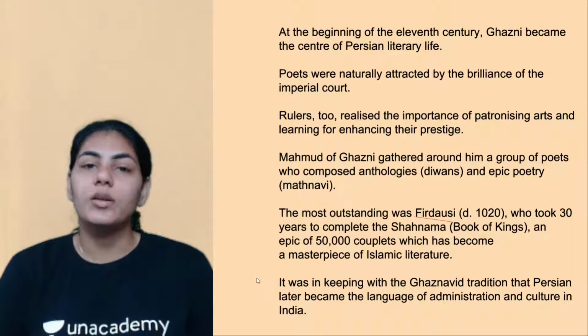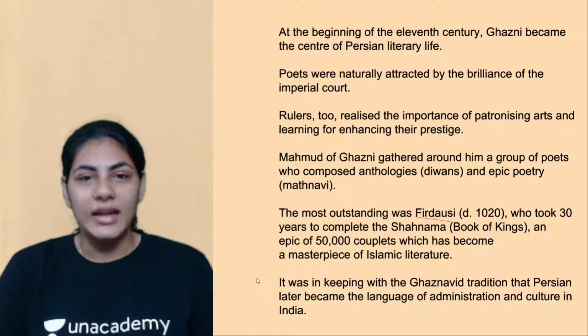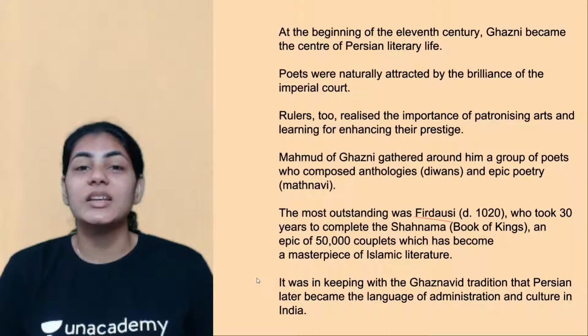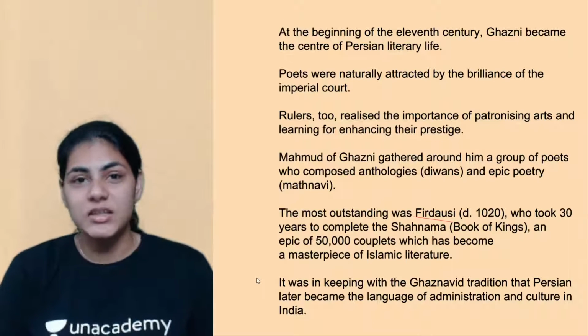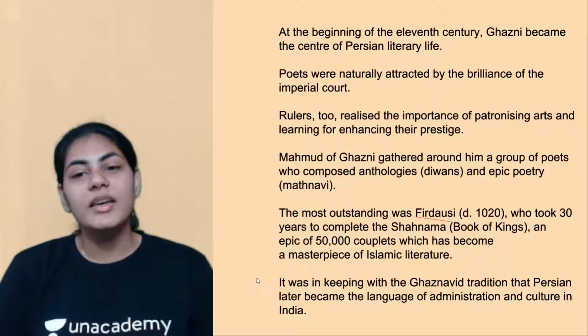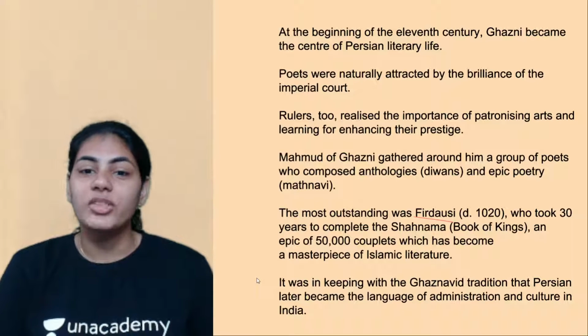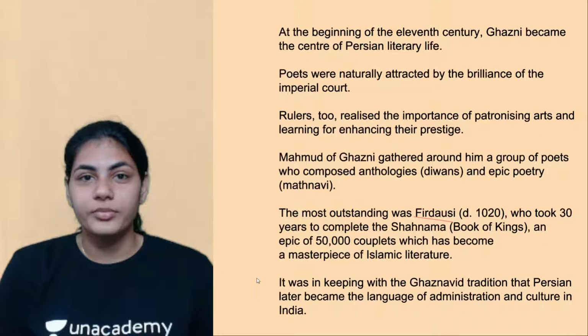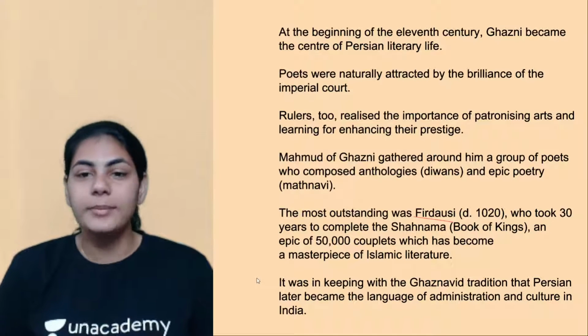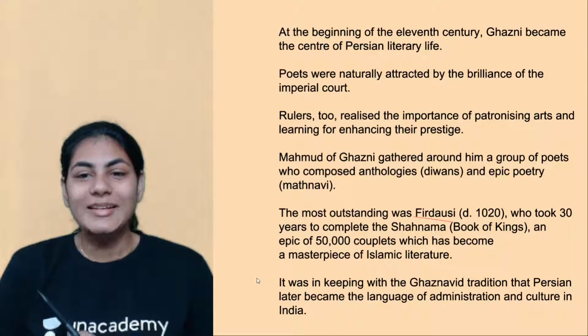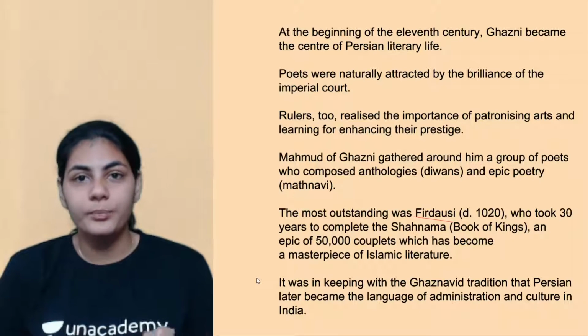He died in the year 1020, but nonetheless, before his death, he worked for almost 30 straight years. That is a lot, guys. Working on one particular project or anthology for 30 years is a lot, right? But this man Firdausi dedicated 30 years to complete a book called Shahnama, right?